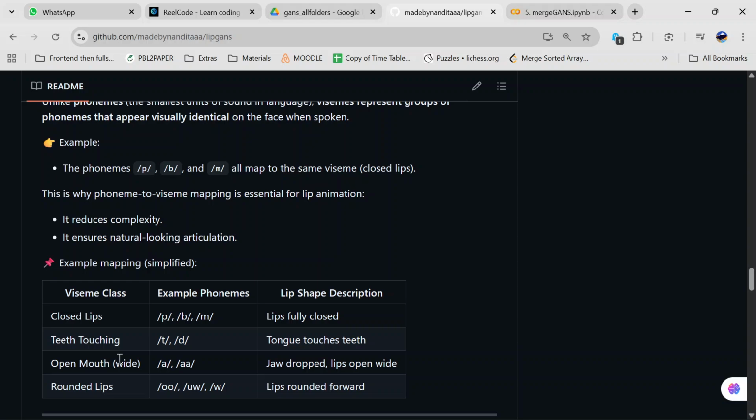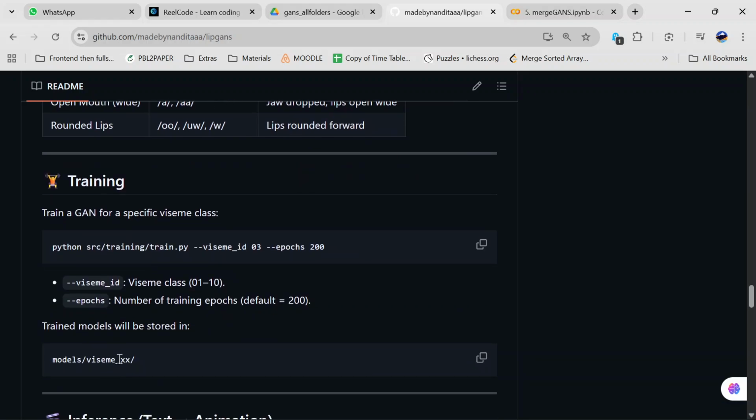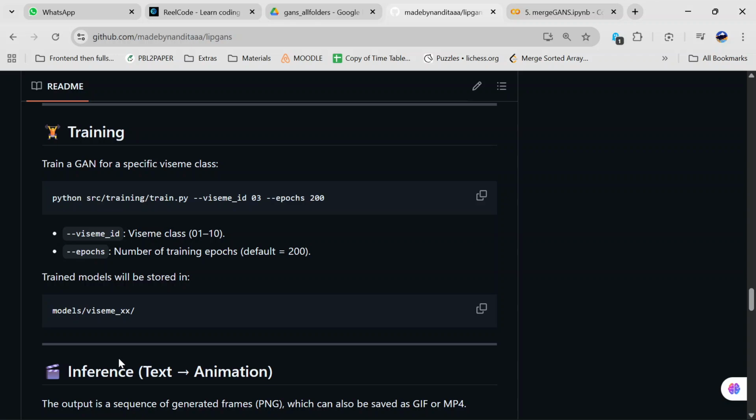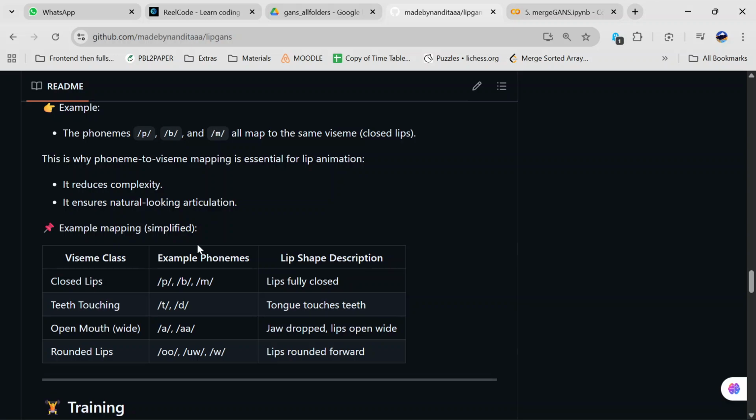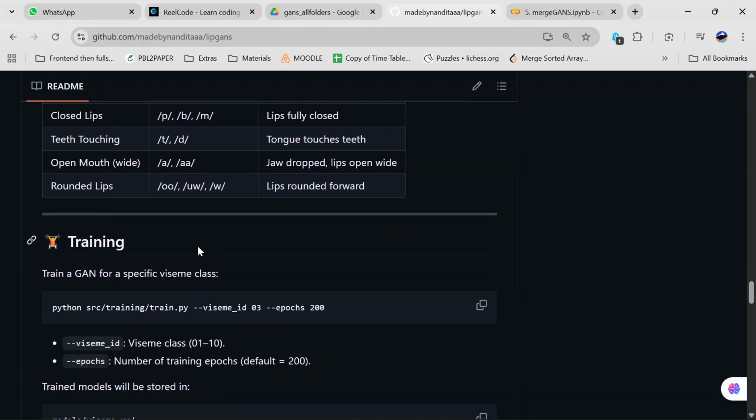Now, we prototyped a dynamic pipeline that takes text as input, converts it into phonemes, and then maps those phonemes to the Vismes. Vismes are the lip shapes, these. And then passes them through the corresponding GANs to generate video frames. We will also be including frame blending to make the transitions between these Vismes smooth and realistic.